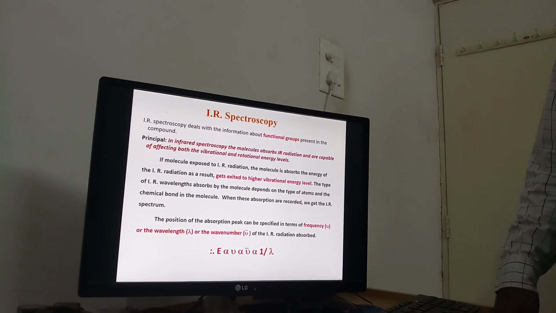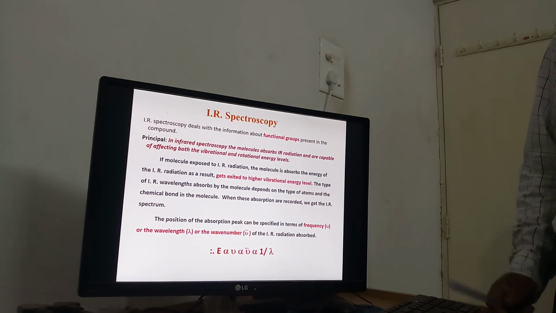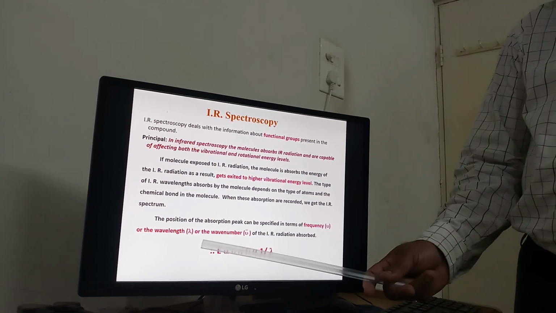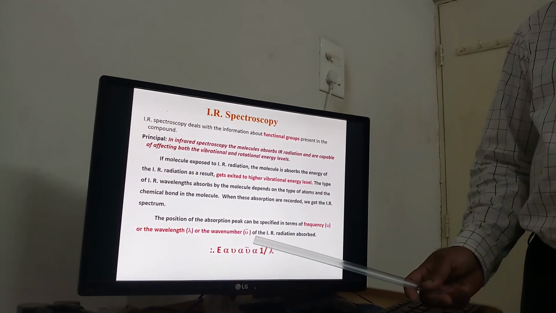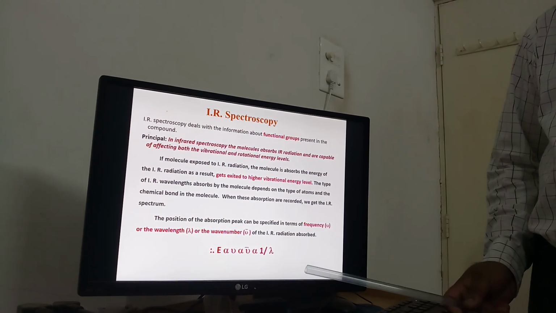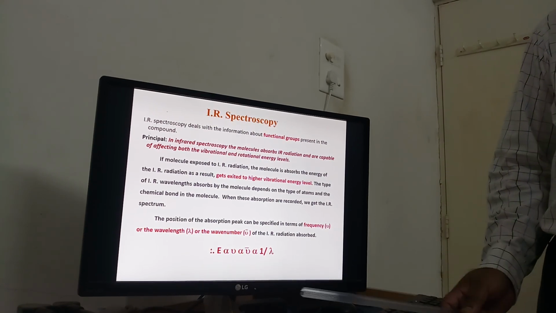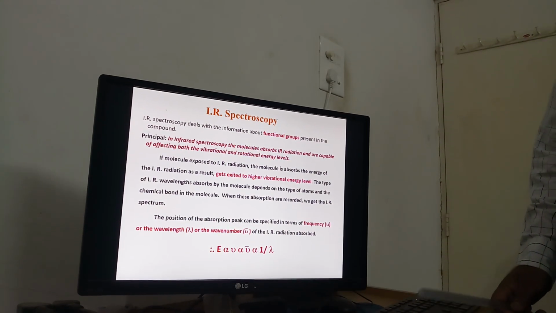This IR spectrum can be expressed in terms of the frequency nu, or the wave number nu bar, and the wavelength lambda. So energy is directly proportional to the frequency or wave number, and inversely proportional to the wavelength lambda.